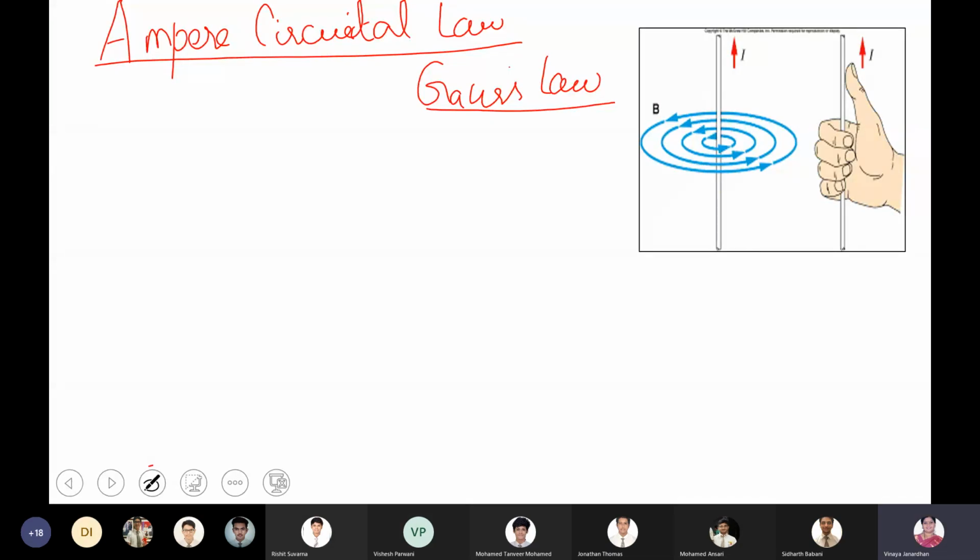Now look at this, boys. Ampere's circuital law is similar to your Gauss's law. Now, what is Gauss's theorem?